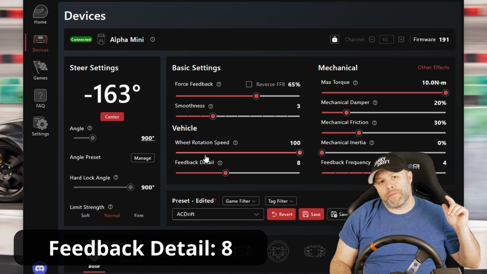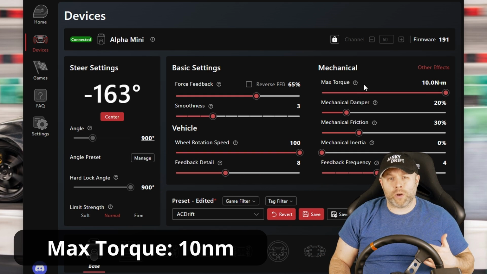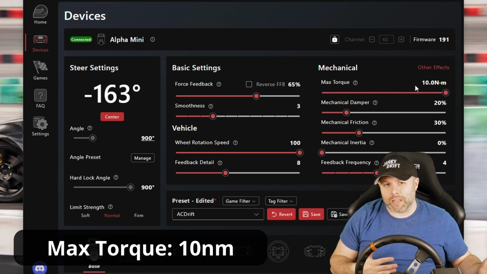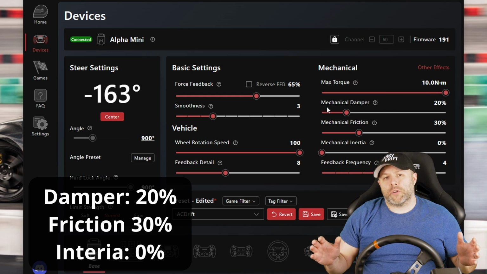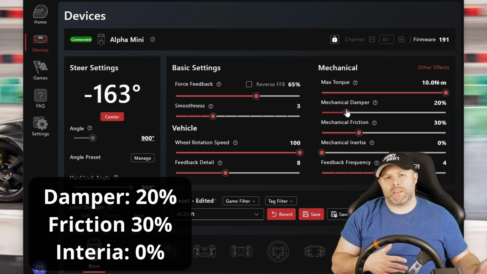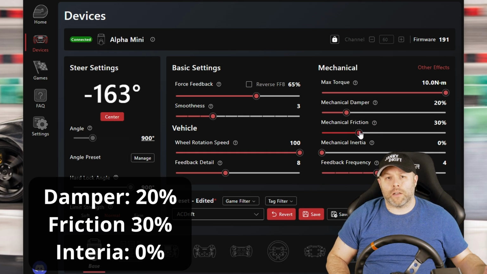Force feedback detail I have at 8, which is not too far from the recommended Simagic settings for Assetto Drift. And then max torque I have at 10, which I can't imagine why you would set this any lower when you can effectively make similar adjustments via force feedback strength. Mechanical damper and friction, again, not too far off from some of the recommended Simagic settings. Both of these settings in some way add weight to the steering wheel as well as resistance to the self-steer, and this is just what I've personally liked in terms of a sweet spot.